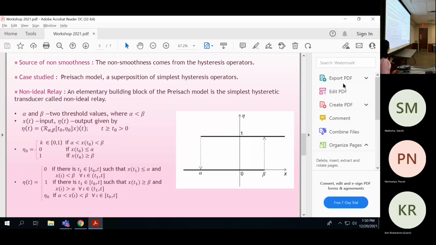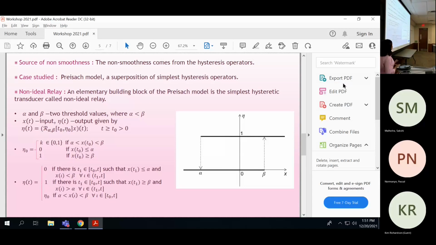First of all, the non-ideal relay is the elementary building block for the Preisach model, which is characterized by two threshold values, alpha and beta, where alpha is always less than beta. For input x of t, the output of the non-ideal relay is eta of t, also known as the state of the relay, defined by this notation. It depends on the initial time and the initial state, which is also defined here. The state at a moment in time t is also defined by this equation.